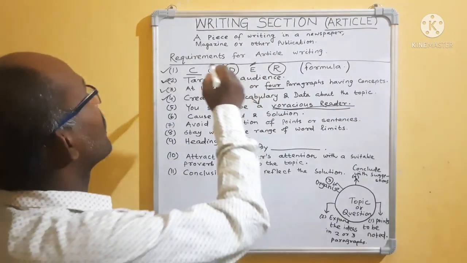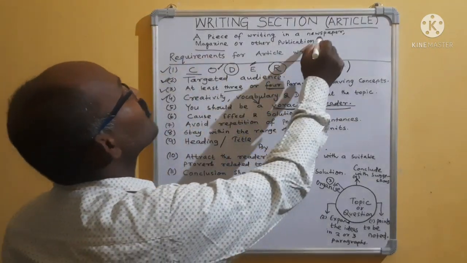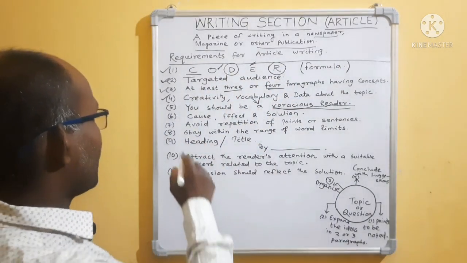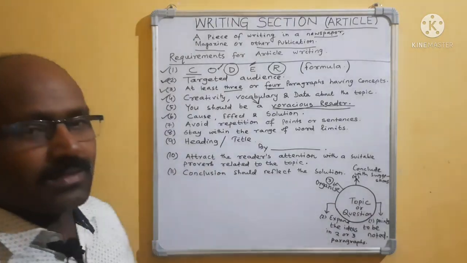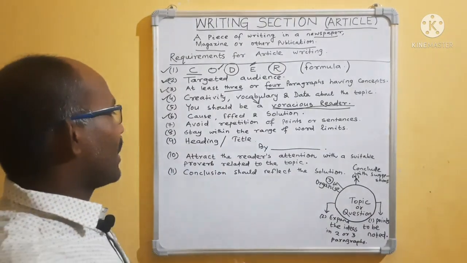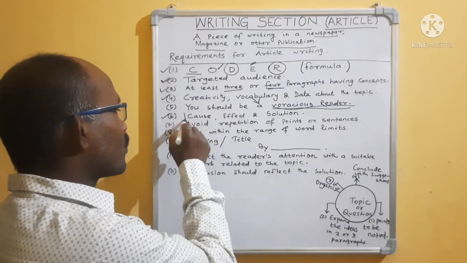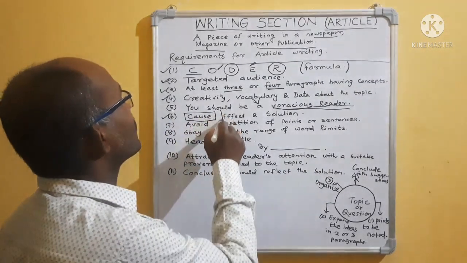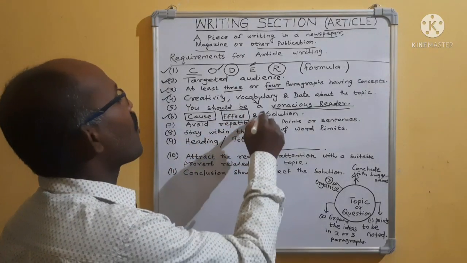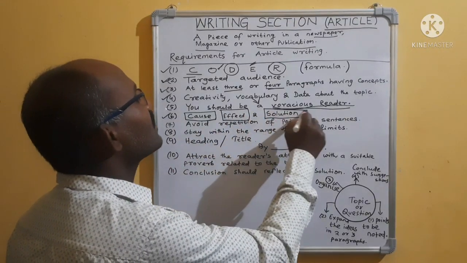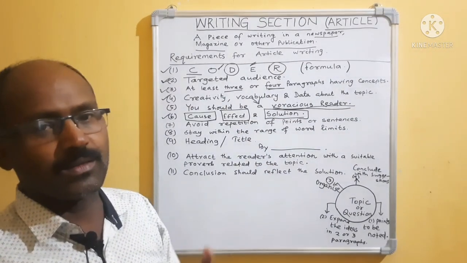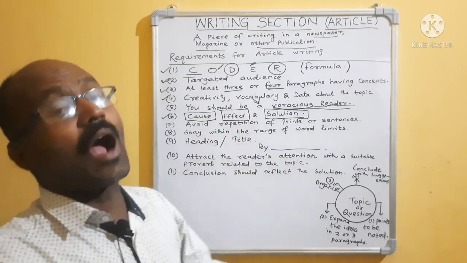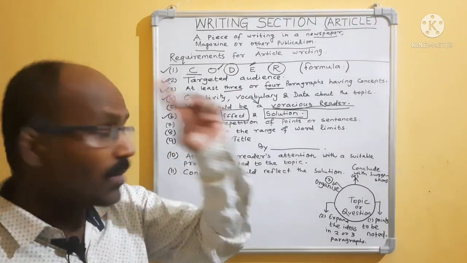What will you read? You should read magazines, newspapers, and other publications that you like. Clear? Then, while you are writing a good article on the topic, you should focus on the cause, then what its effect is, and what its solution is. These three things are badly required. Why it is happening, what its effect is, and how it will be solved. You should keep it in your mind.